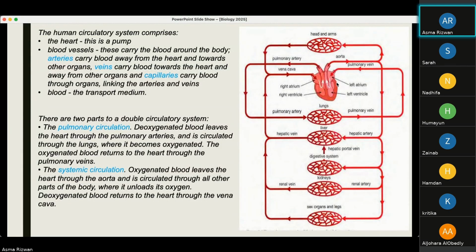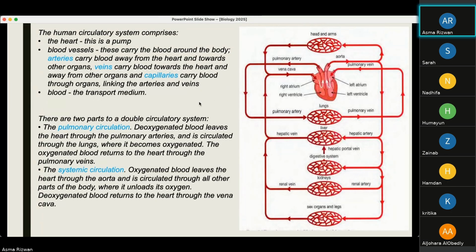The heart then pumps this oxygenated blood through here, all around the body, and oxygenates all the cells. The cells take in the oxygen and give out carbon dioxide, so the blood becomes deoxygenated. That deoxygenated blood is returned back to the heart. The heart then sends it back to the lungs to become oxygenated again. So pulmonary circulation involves the blood circulation between the heart and the lungs.